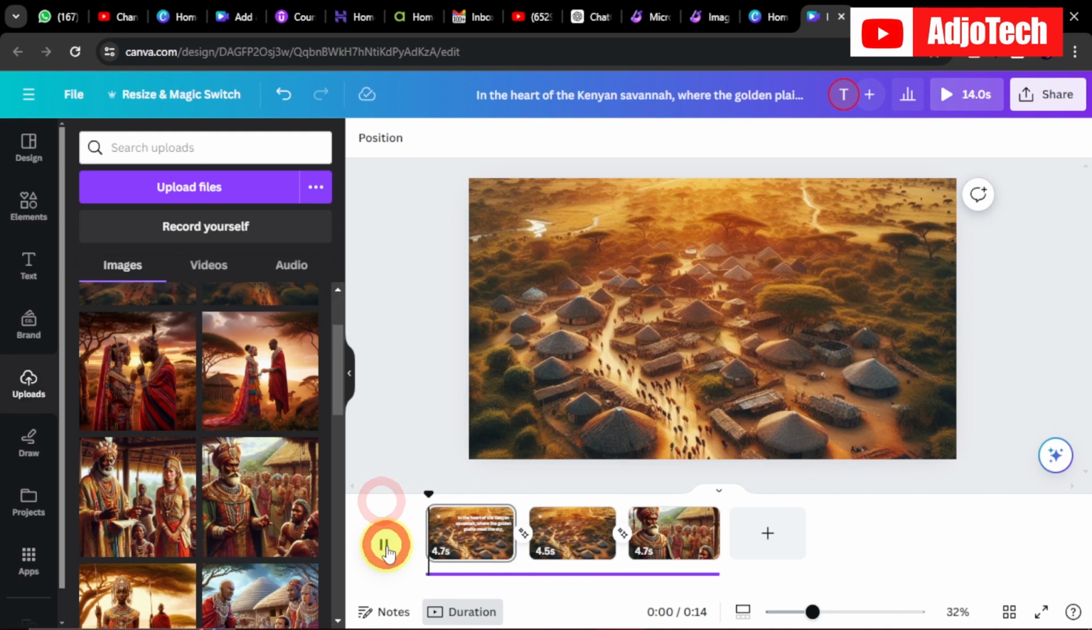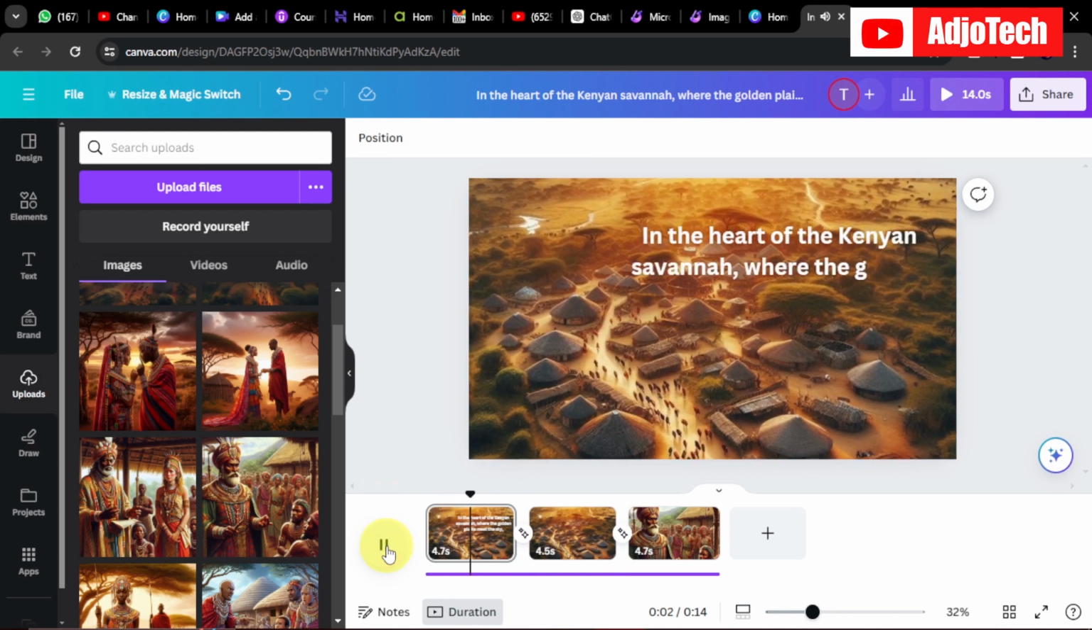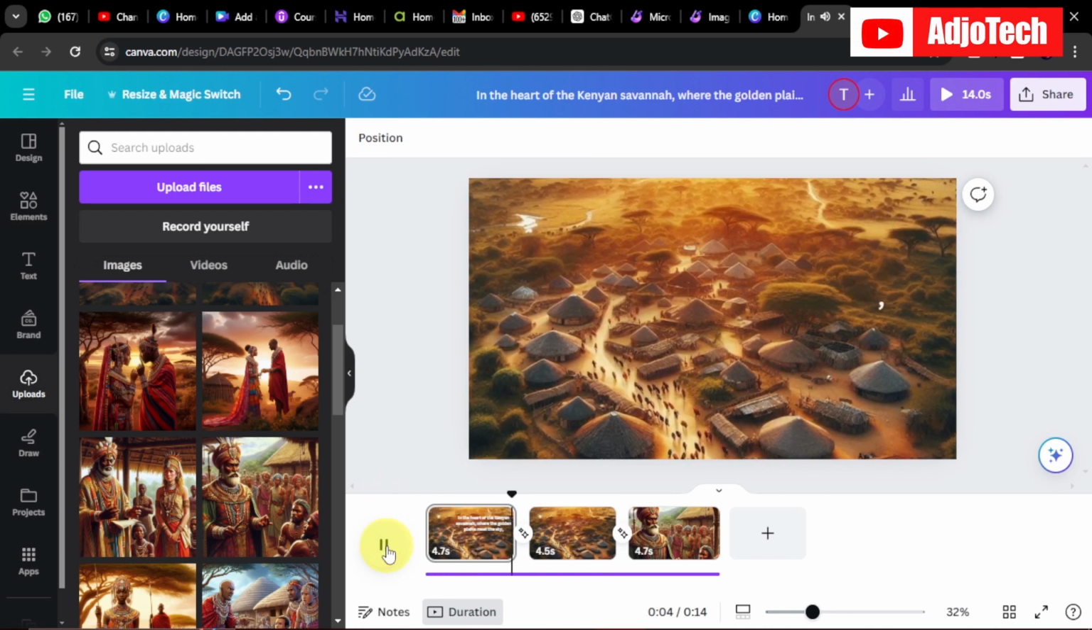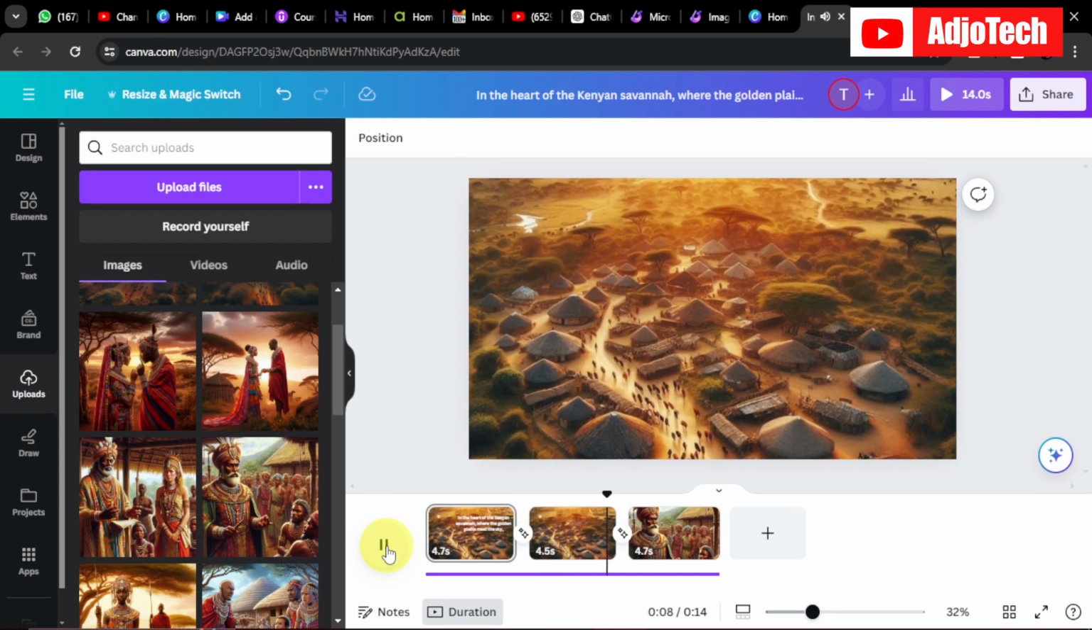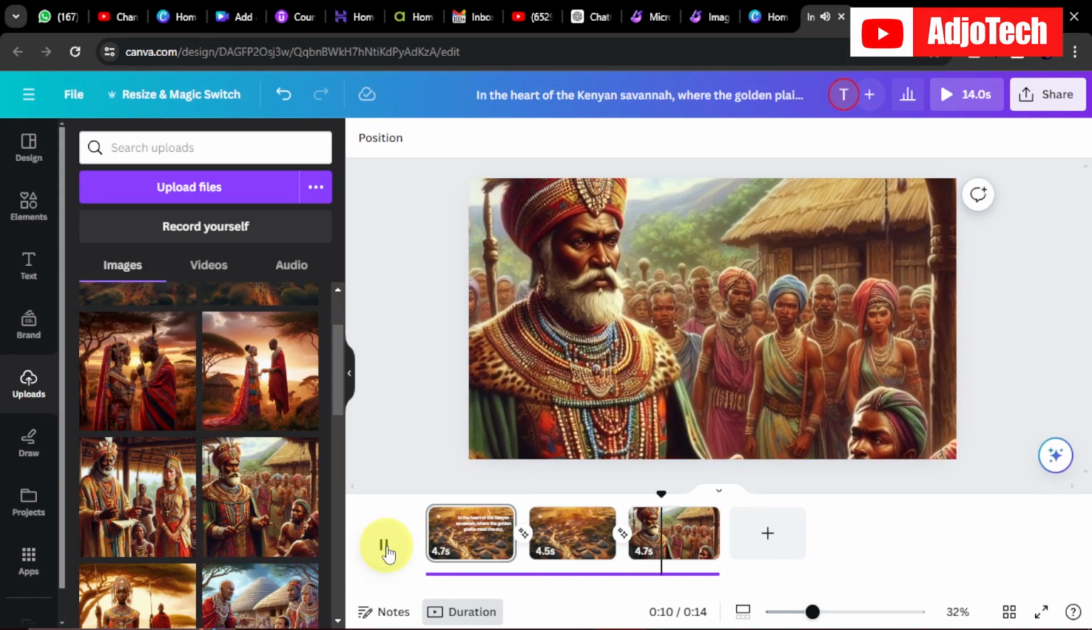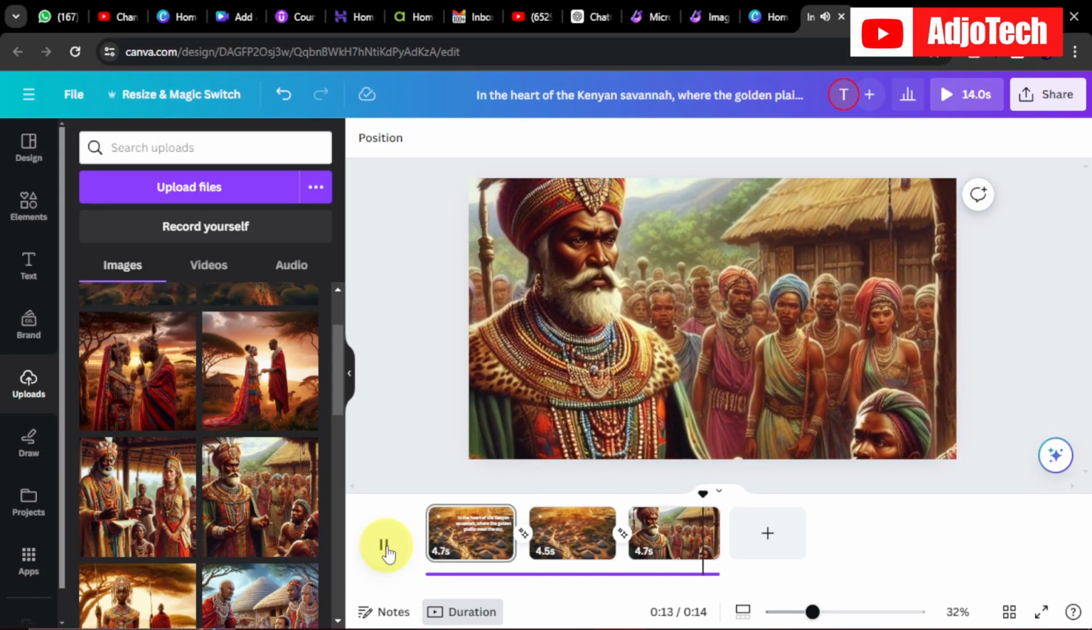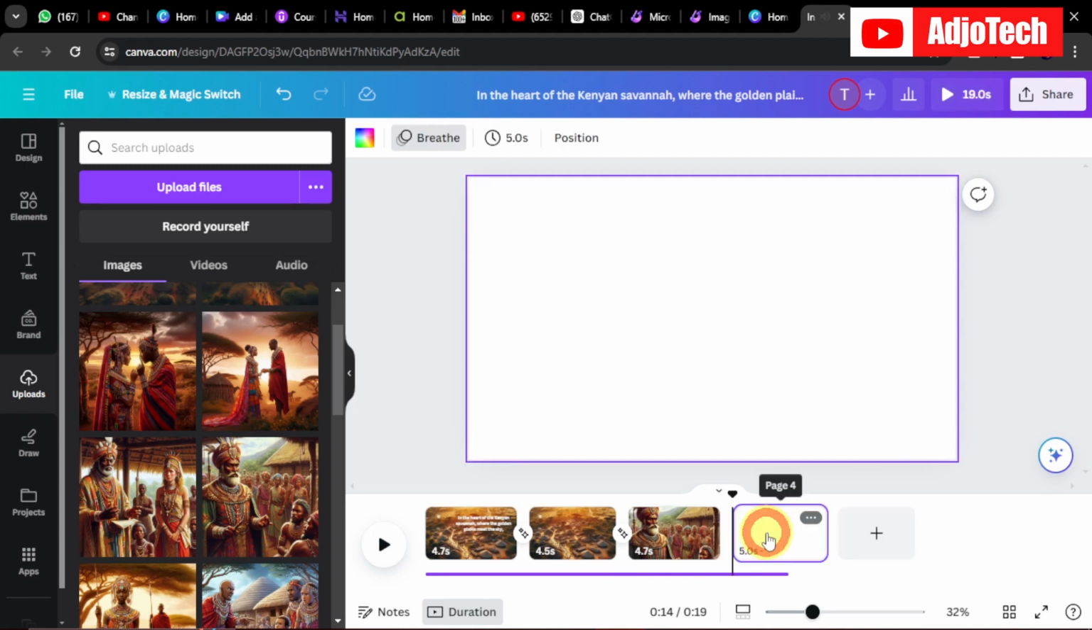So now if I play this from the beginning, you should be having, in the heart of the Kenyan savannah, where the golden plains meet the sky, lies a Maasai village steeped in tradition. Here, the rhythms of life follow the ancient ways. So here we can actually continue and then add in more images. Okay, we can actually go ahead and add in more images.